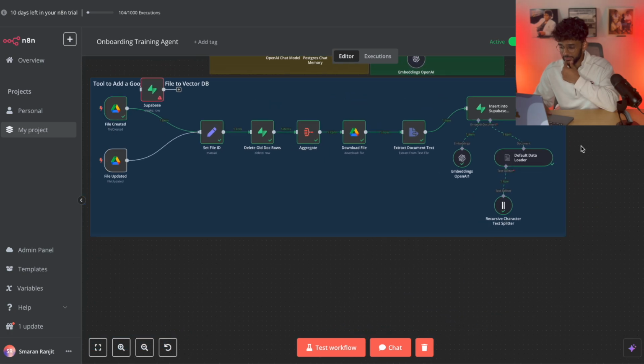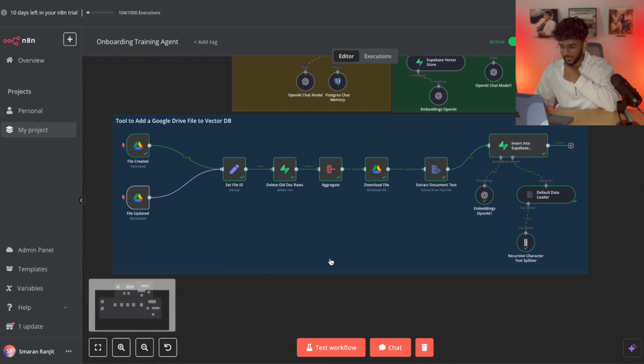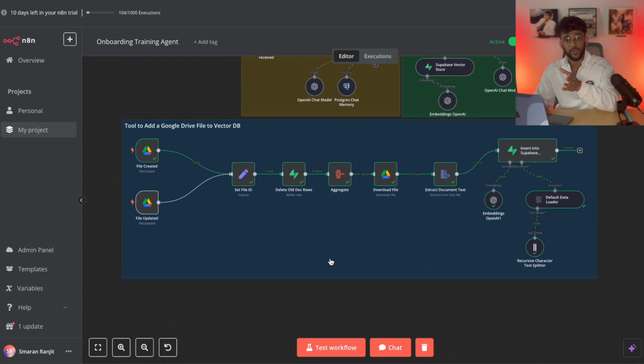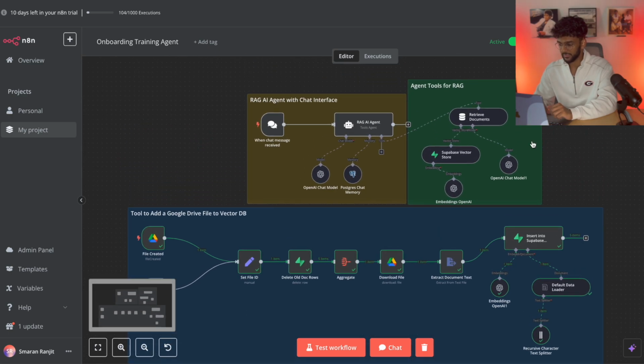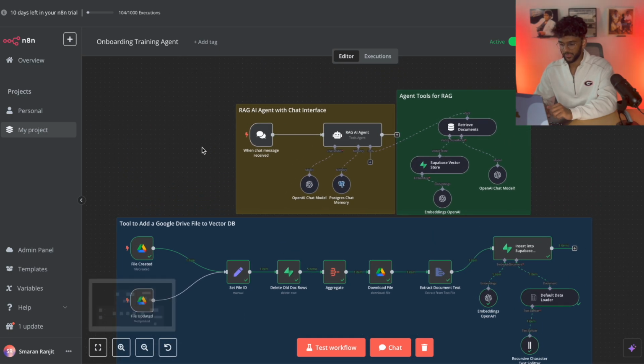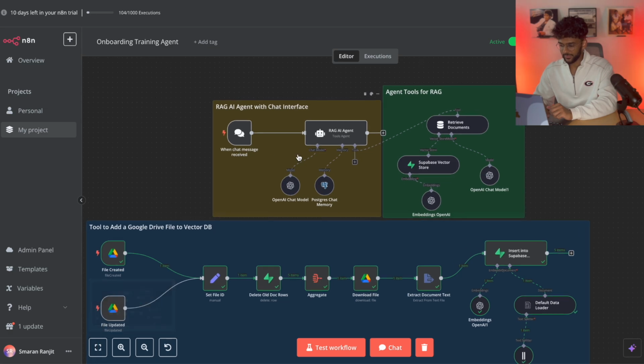And then that is your embedding process. That is your embedding process, and it just tracks whenever a file is updated or created. You just click test workflow and it'll run. Should have no problems. If there are any problems, let me know in the comments and I can help you fix it. Let's go into our RAG agent chat interface.